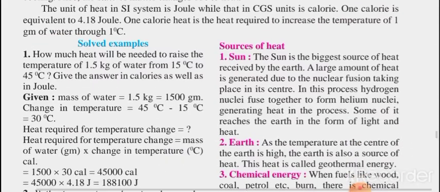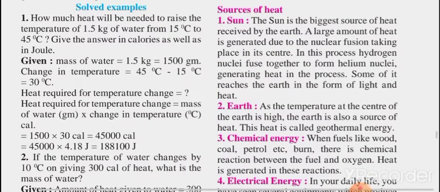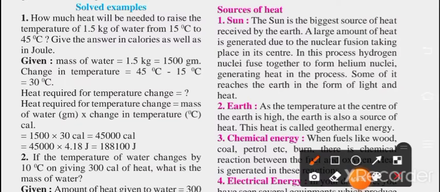Now we will go ahead with sources of heat. Just think and imagine from where heat comes. The very first idea you will get is the sun. The sun is the source of heat coming to our earth.